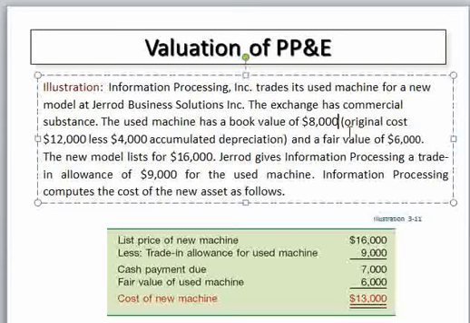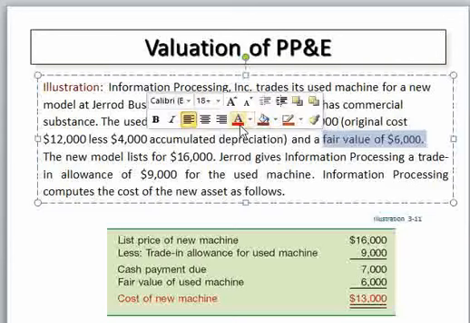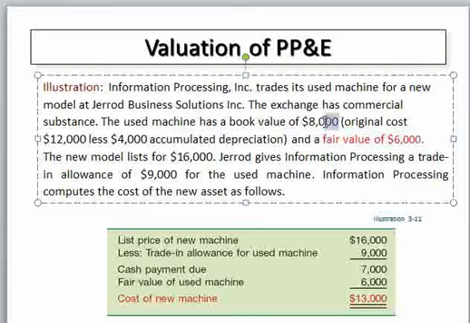Here it is a loss on exchange because the fair value is less than the book value, then loss is recognized. Loss is recognized whether or not there is commercial substance. So our loss is 2000, the difference between 6000 and 8000 is negative 2000.